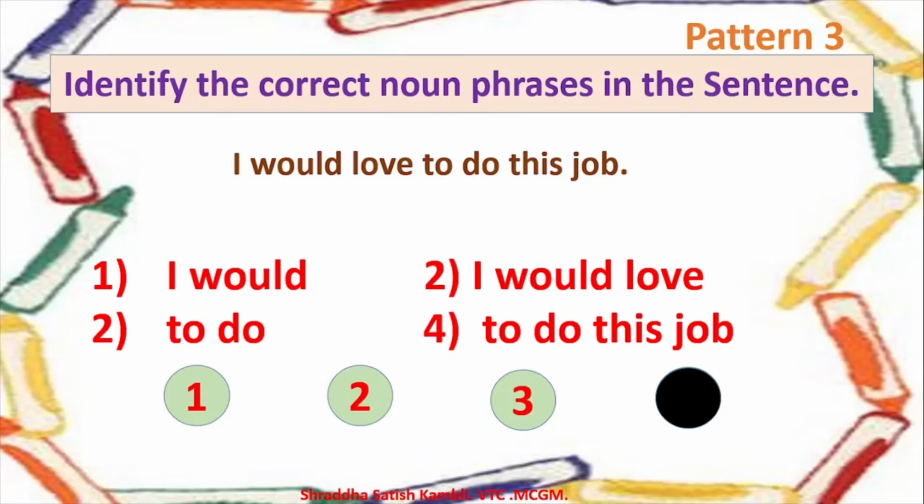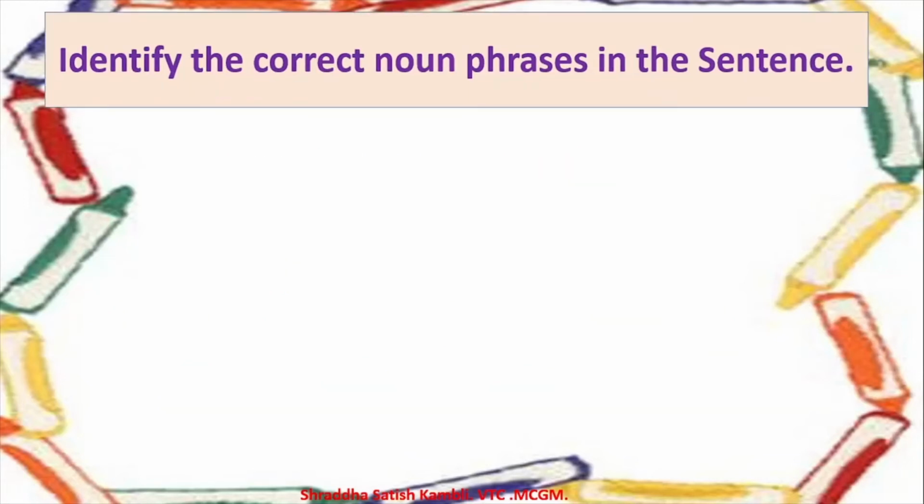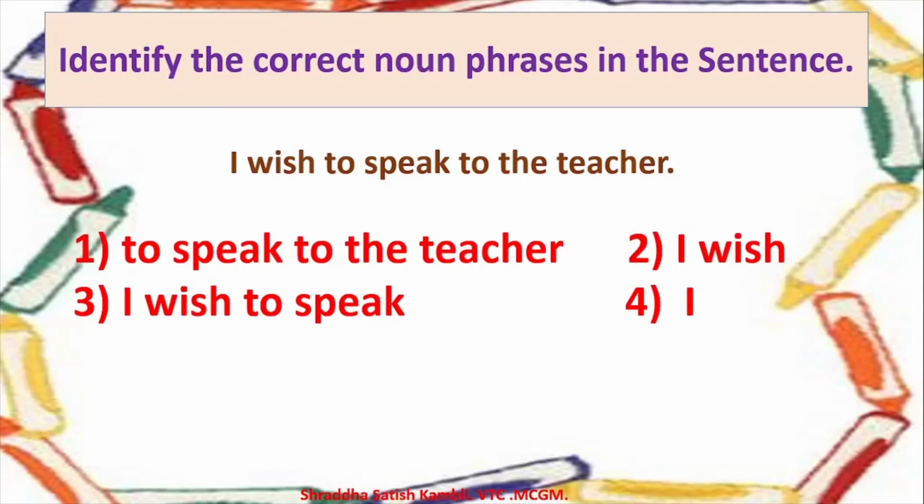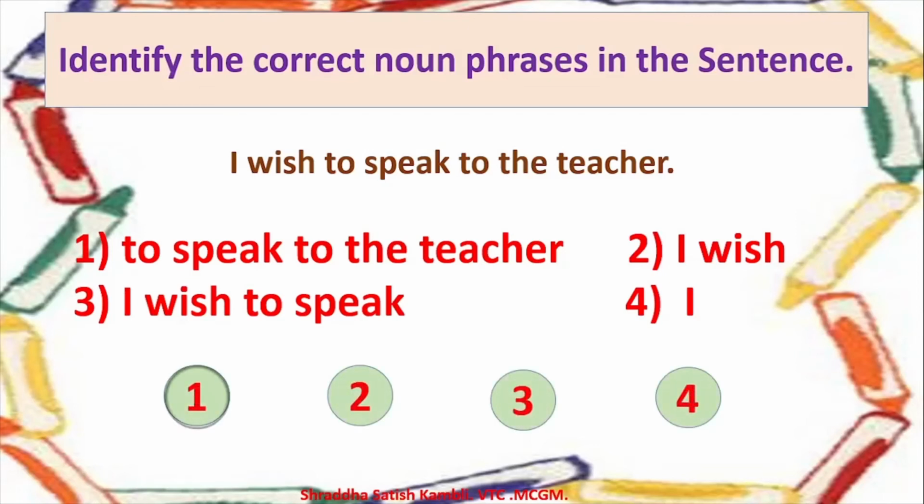Alright, coming to example 2 in pattern 3. I wish to speak to the teacher. So, to speak to the teacher, I wish to speak, or simply I. So, which is the noun phrase here? To speak to the teacher, where teacher is the noun.